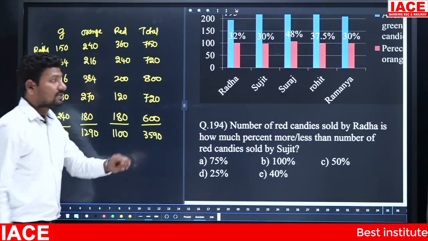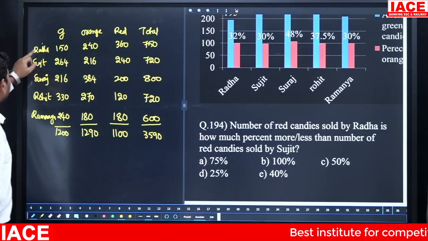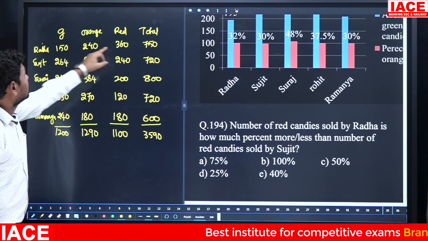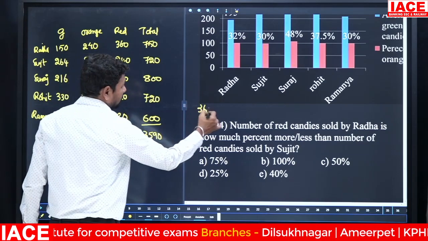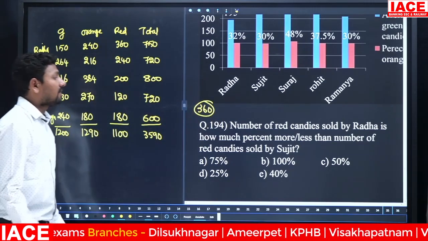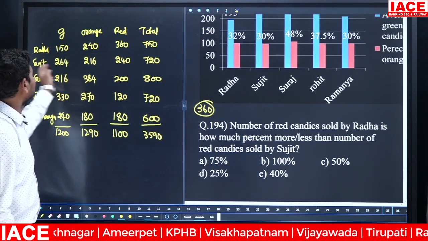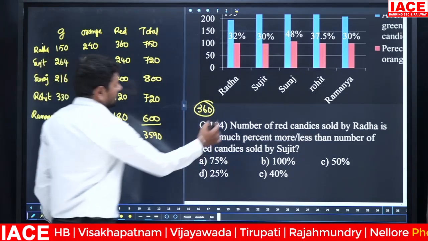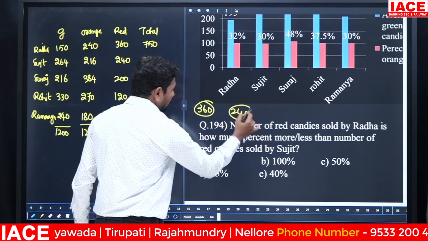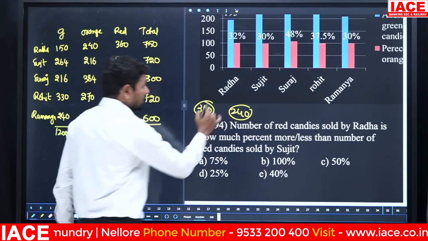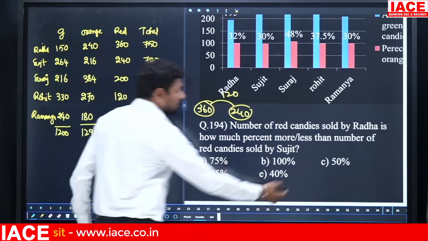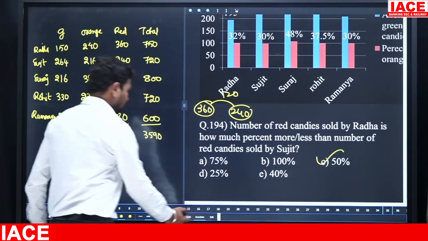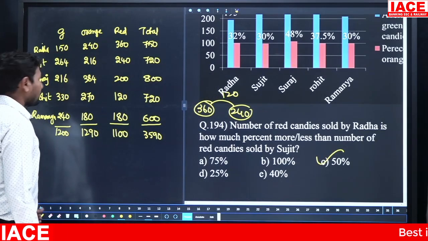Next, number of red candies sold by Radha. Here the Radha. Then Radha red candies is what? 360. How much percentage more or less than the number of red candies sold by Sujit? Red candies sold by Sujit is 240. Yes, comparing to 240, 360 is more. How much more? 120 more. 120 by 240 into 100 is equal to 50%. Option C. Next.